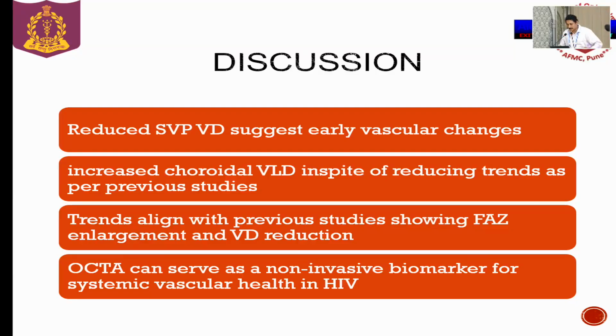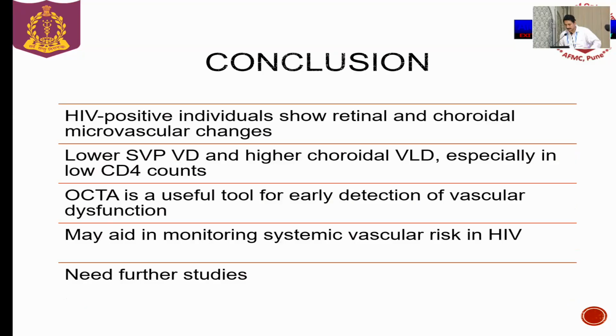And discussion: there was a reduced SVP VD suggestive of early vascular changes. Previous studies showed decreased choroidal VLD, but our study showed increased choroidal VLD, and trends align with the previous study showing FAZ enlargement and VD reduction. OCTA can serve as a non-invasive biomarker for systemic vascular health in HIV. So I would like to wrap up with the points. HIV-positive individuals show retinal and choroidal microvascular changes even after starting ART, lower SVP-VD and higher choroidal VLD, especially in low CD4 counts. OCTA is a useful tool for early detection of vascular dysfunction, and this might aid in the monitoring of systemic vascular risk in HIV.